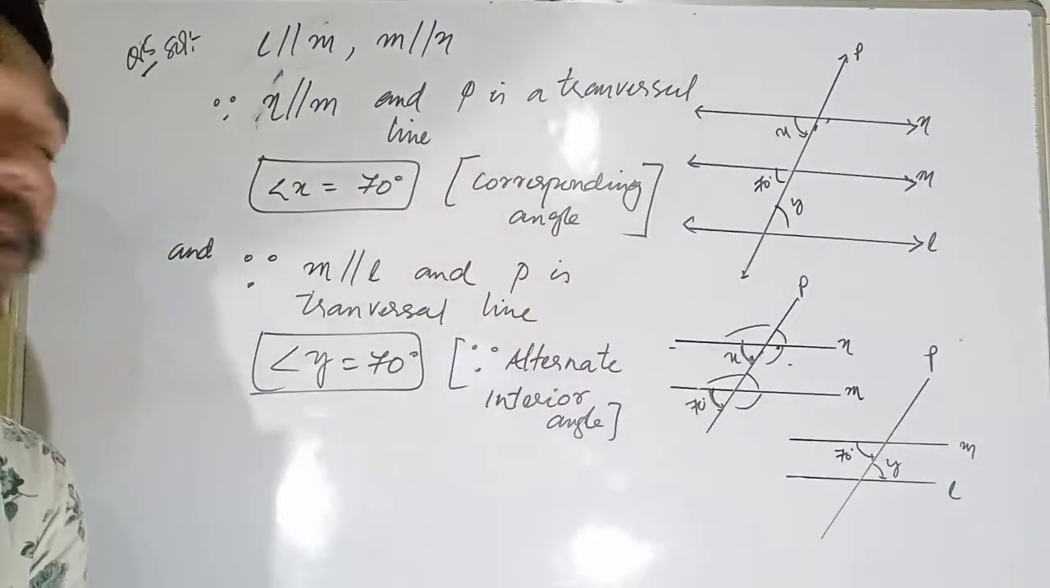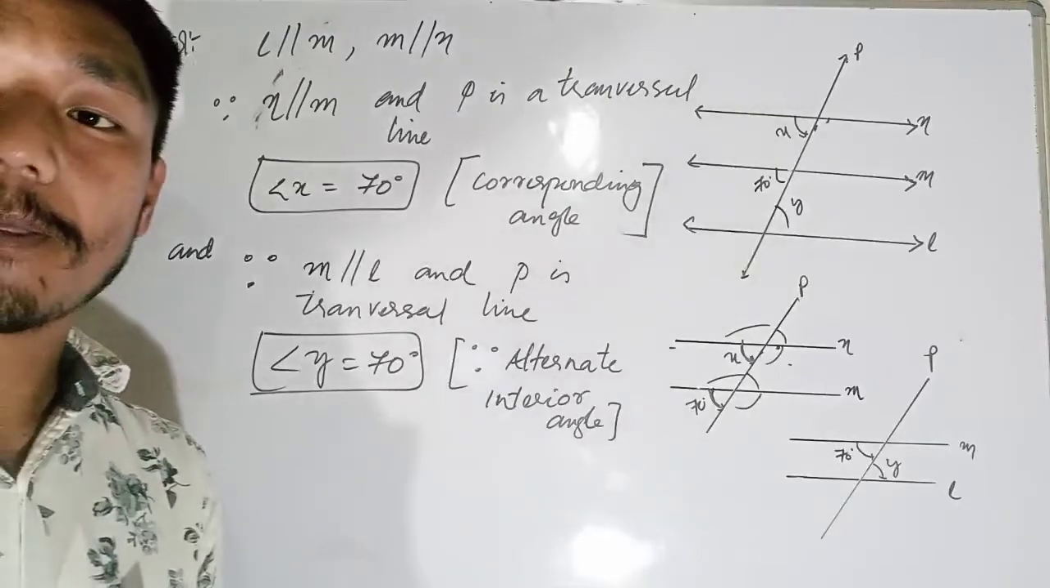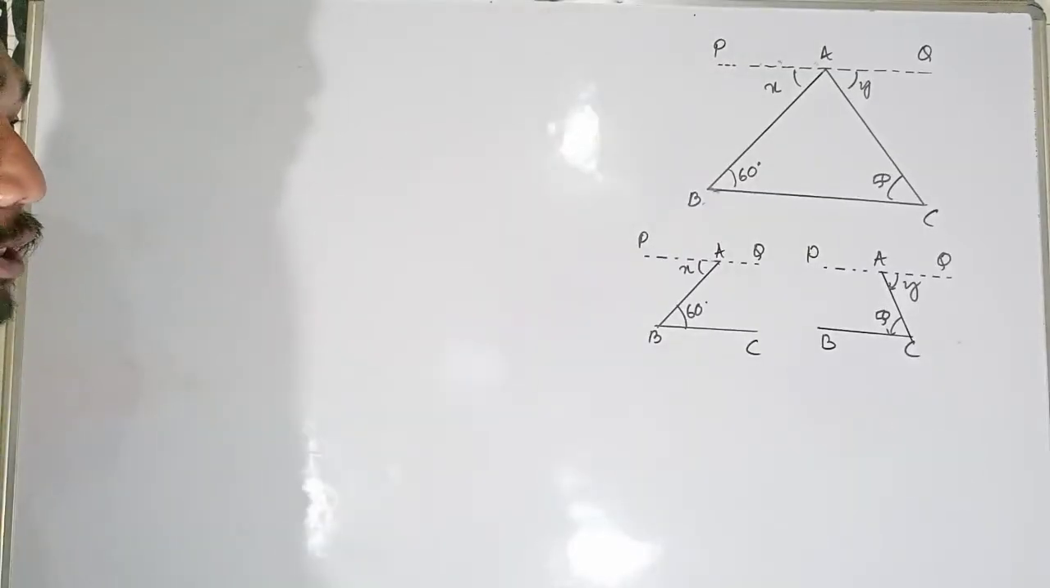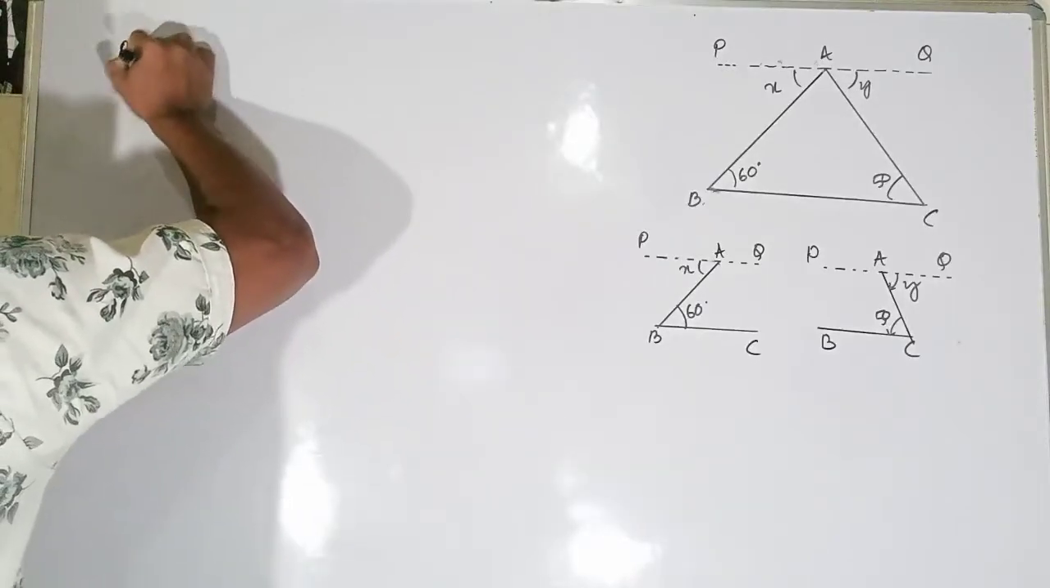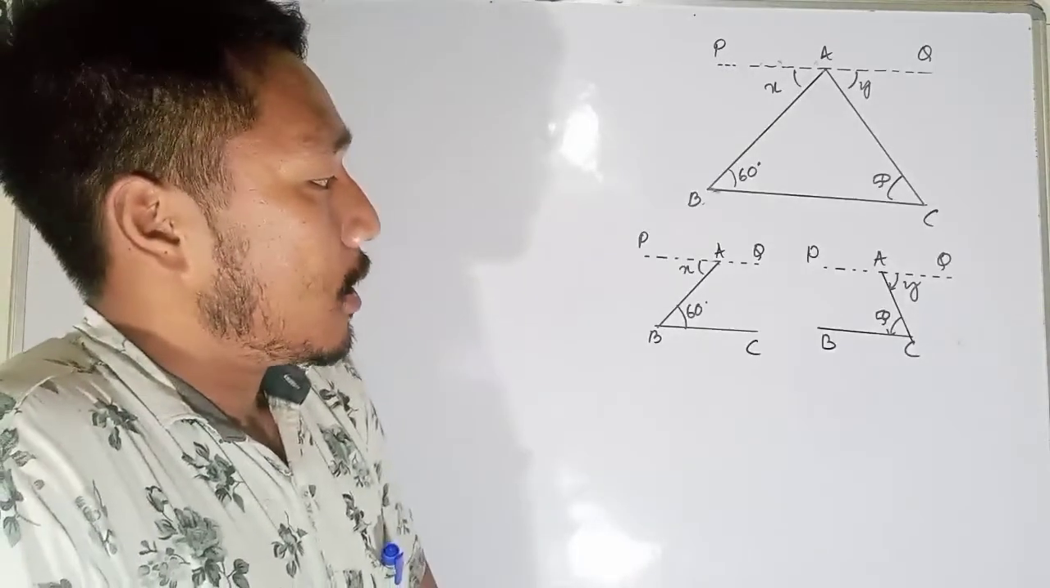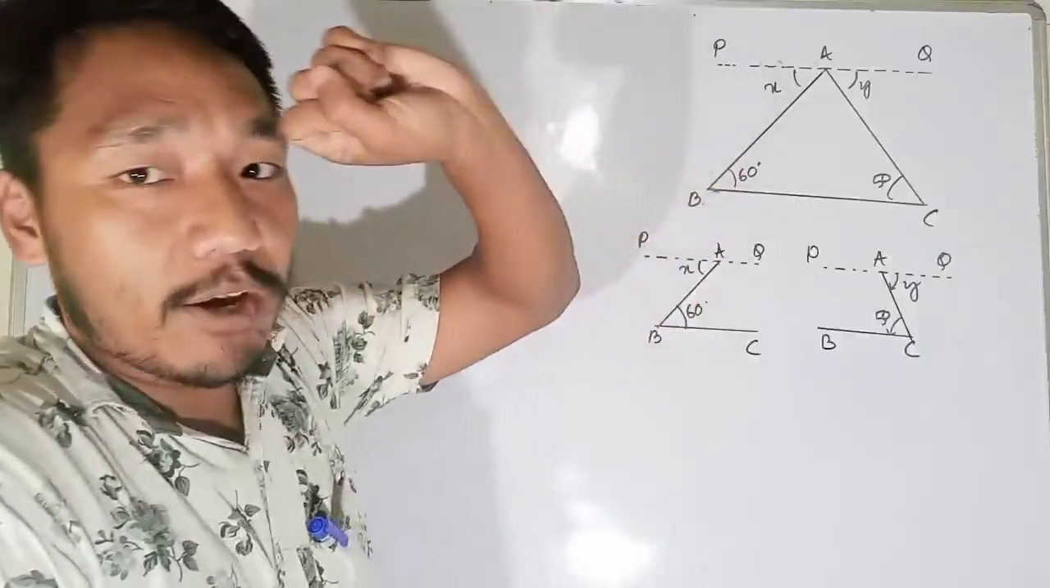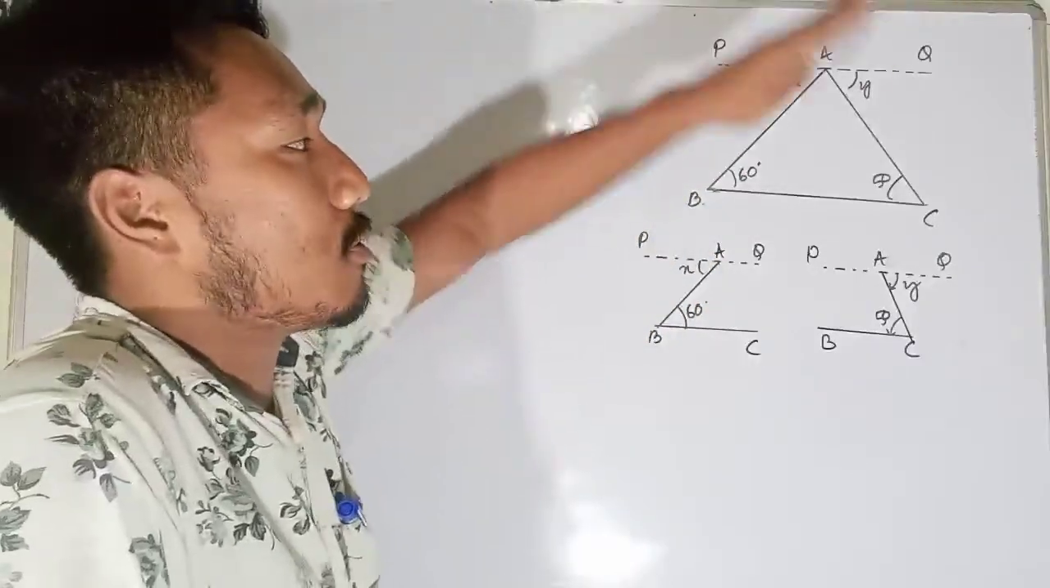Okay, let's go to the next question, that is question number 6. Now you see, this is our figure for question number 6. You're asked to find the values of x and y only. It is very easy.